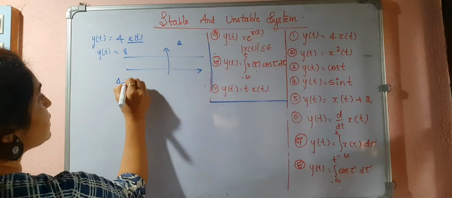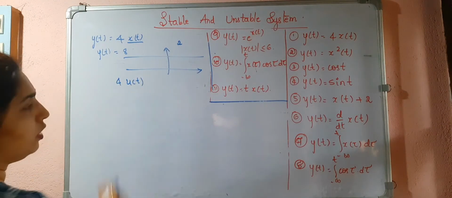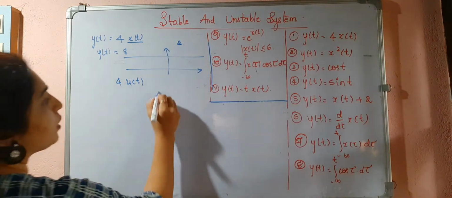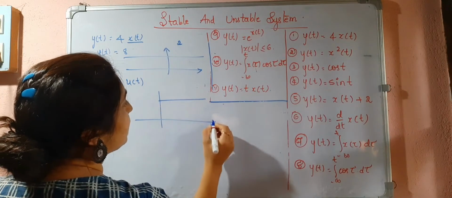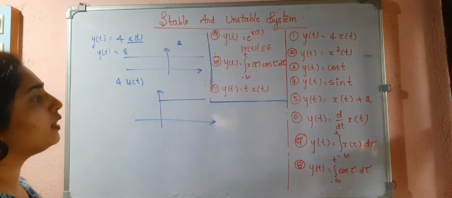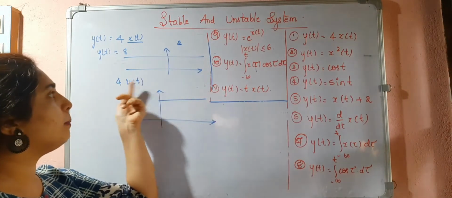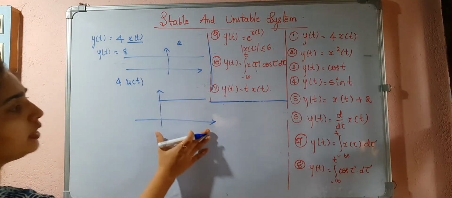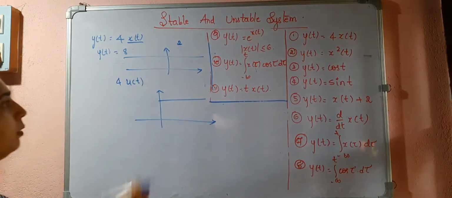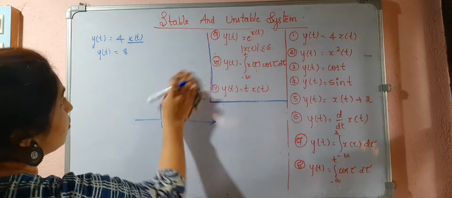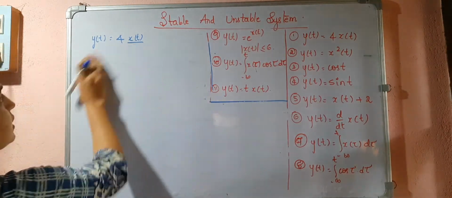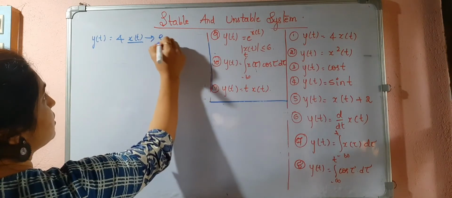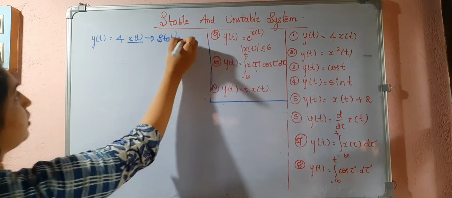Then if I consider x of t as u of t, we are sure that at t equal to infinity, the magnitude will be equal to 4. So that is also a bounded signal. The output is also a bounded signal. So we can call this a stable system, right?